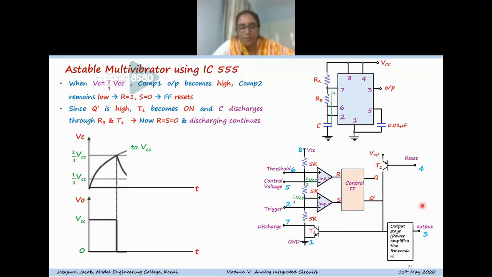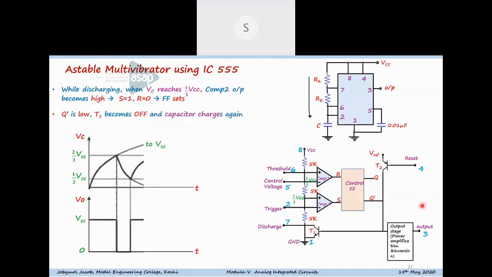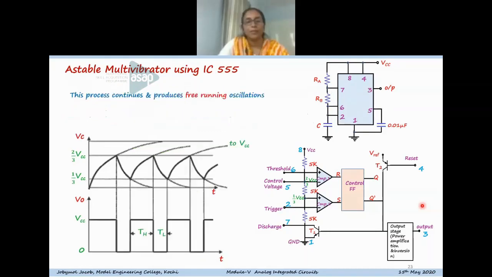Otherwise, linear charging arrangements such as constant current charging can be adopted in normal cases to get the linear waveform. That way also you can get a linear charging waveform. Now I'll discuss the monostable operation.